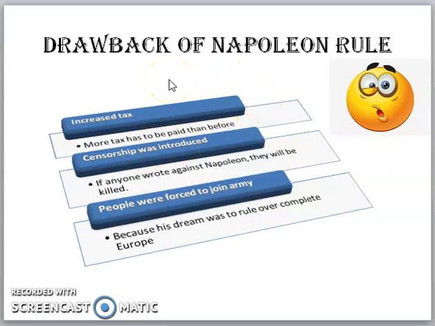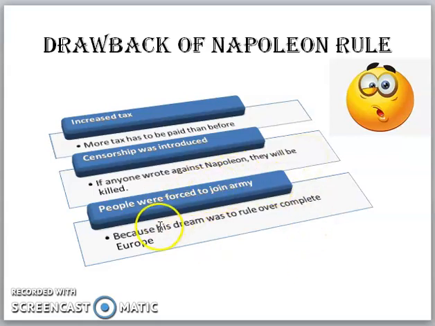As prior to this the people were paying taxes, now they had to pay more than that. Next, censorship was introduced. That is, if anyone, any of the media people or newspaper, wrote against Napoleon, they would be killed. So, no one could raise their voices.